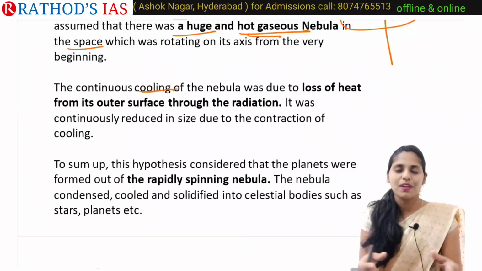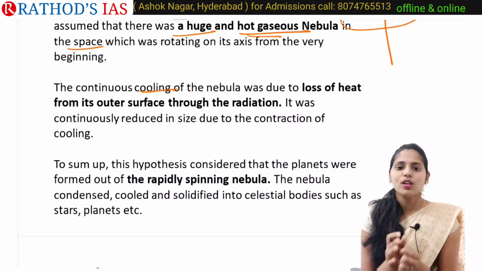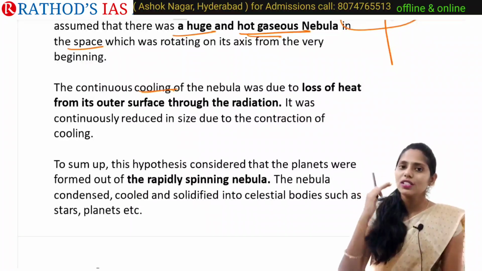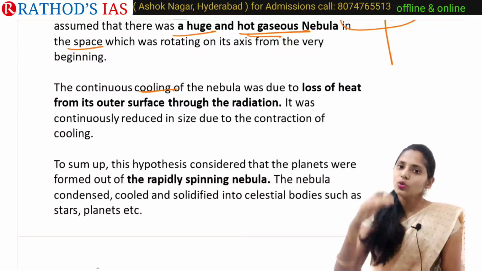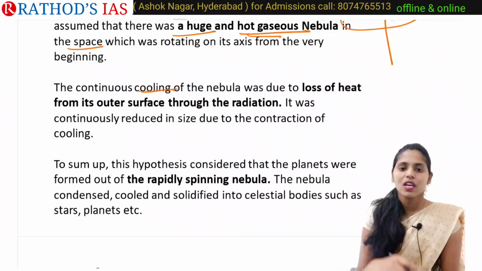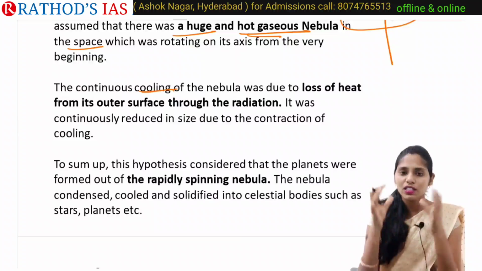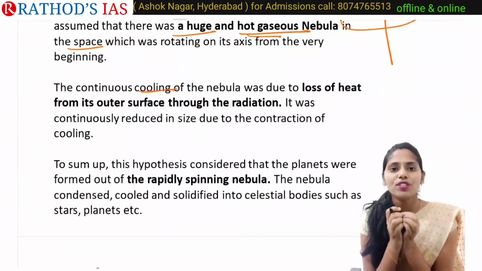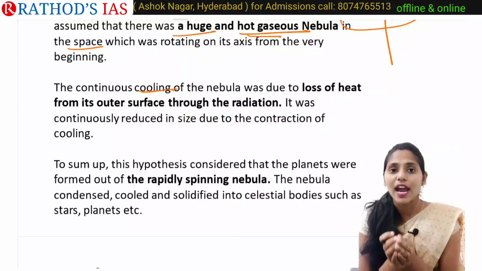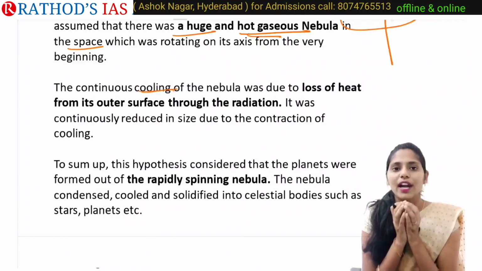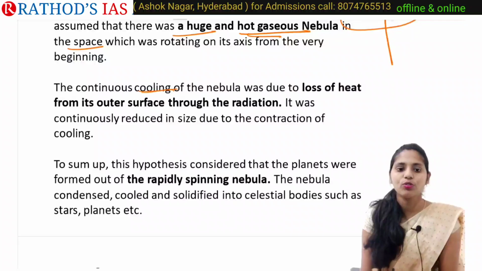So this is a thing which was mainly said by Laplace. Laplace says that this continuously rotating nebula starts cooling down. During this cooling, the outer surface will lose heat, and because of the loss of heat that will lead to decreasing of size, a contraction of that matter which happened because of cooling.